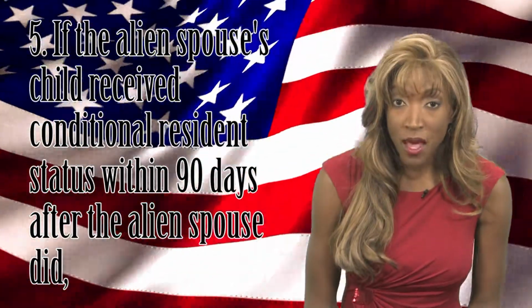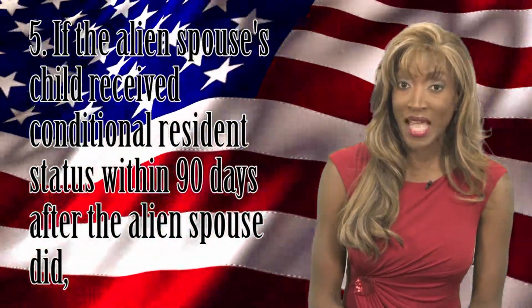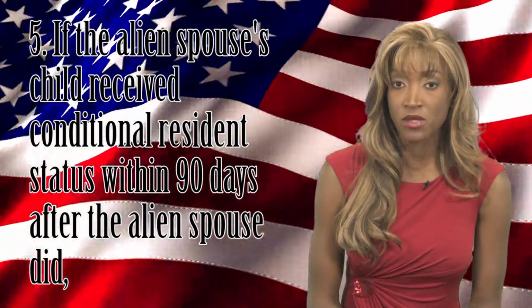If the alien spouse's child received conditional resident status within 90 days after the alien spouse did, then the child may be included in the alien's application to remove the condition on the permanent resident. However, the child must file a separate application if the child received conditional resident status more than 90 days after the alien spouse did.